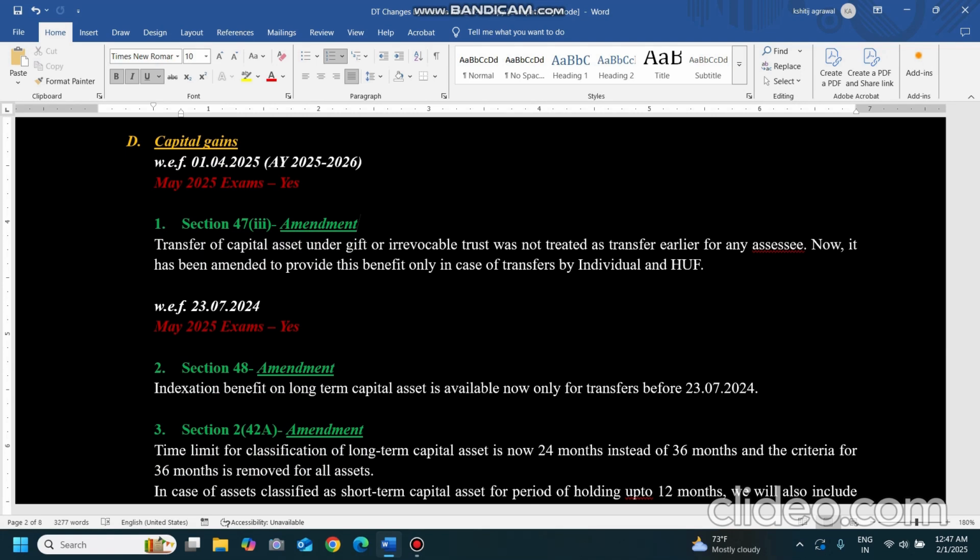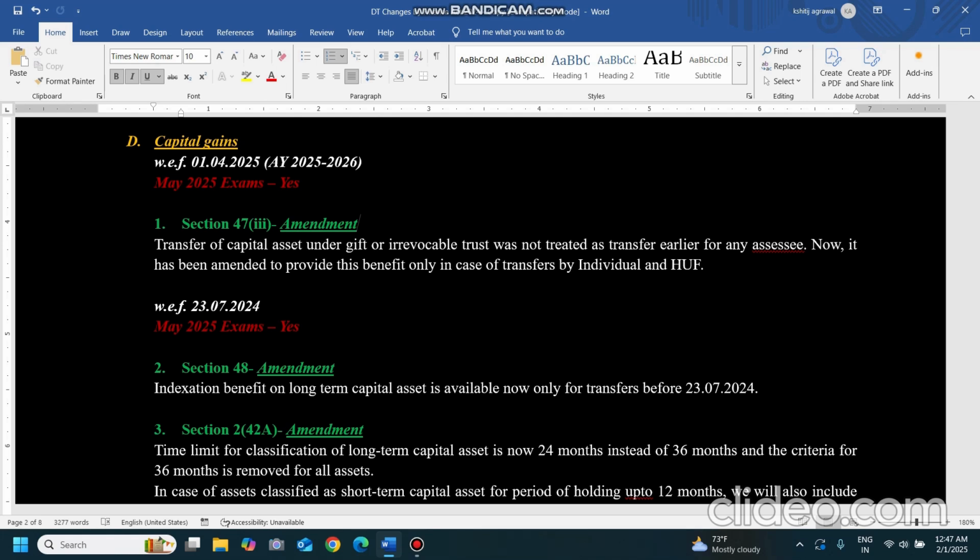Section 47 clause 3: transfer of a capital asset under gift or irrevocable trust was not treated as a transfer earlier for any assessee. Now it has been amended to provide this benefit only in case of transfer by an individual and HUF. So what does it say? Earlier, any transfer done in the nature of gift or irrevocable trust by any of the assessees, whether individual, firm, company, artificial juridical person, or any kind of assessee, was allowed as not a transfer, and it was not taxed as capital gain.